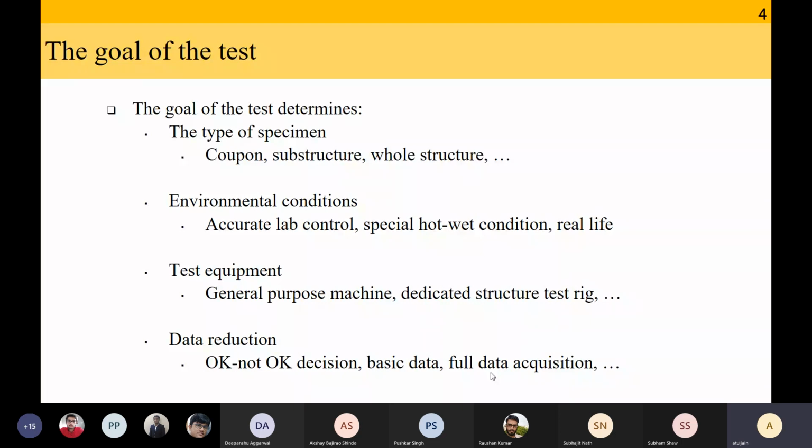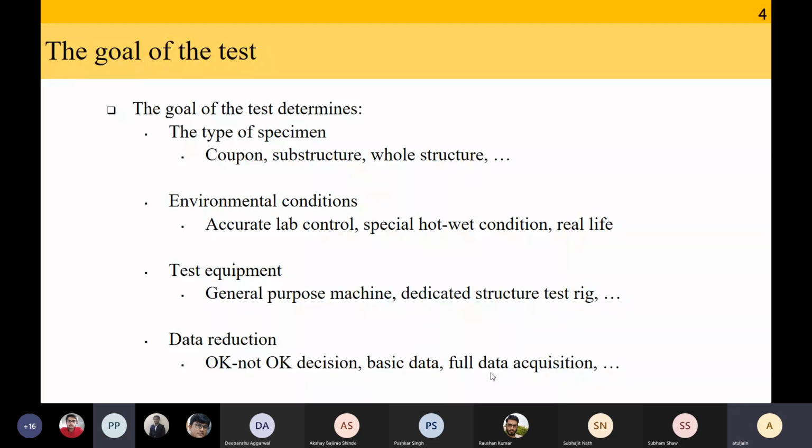Okay. So as an engineer, first you have to decide why you are doing the test. What is your goal? What is your objective? And once that is obtained, then you have to decide on these conditions. What is the specimen? What is the environmental condition? Which equipment? How much data are you going to collect, etc. Okay. Any questions on this?